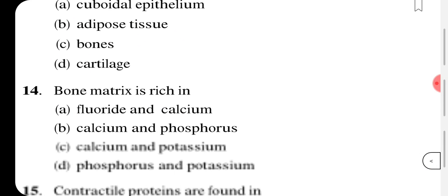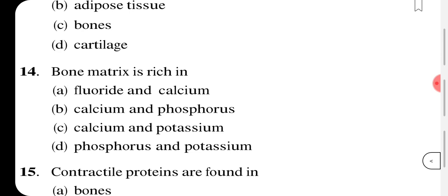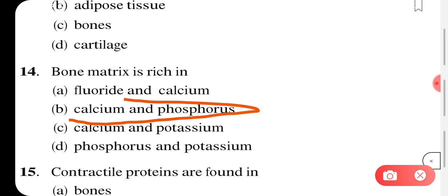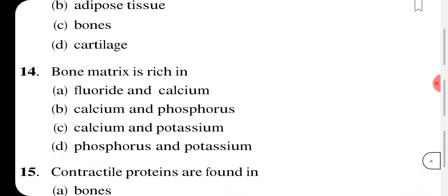Bone matrix is rich in. It will be bone matrix. Okay, so bone matrix will be rich in which type of mineral? What mineral will be present in our bone matrix? This is asked. Okay, so for question number 14, answer is calcium and phosphorus. Bone matrix will have good amount of calcium and phosphorus. That is what our bone is made of. Okay, moving on to the next one.